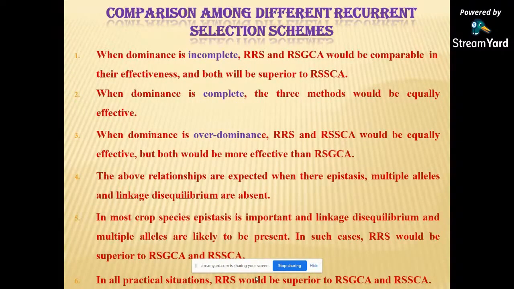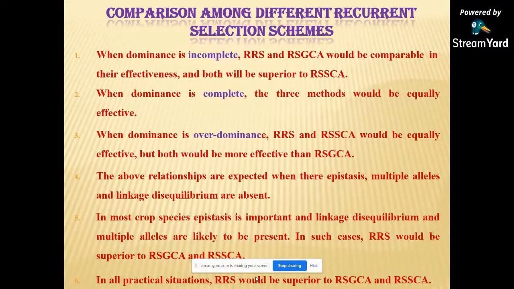When the dominance is complete, the three methods would be equally effective. When there is overdominance, reciprocal recurrent selection and recurrent selection for SCA would be equally effective, but both would be more effective than recurrent selection for GCA.